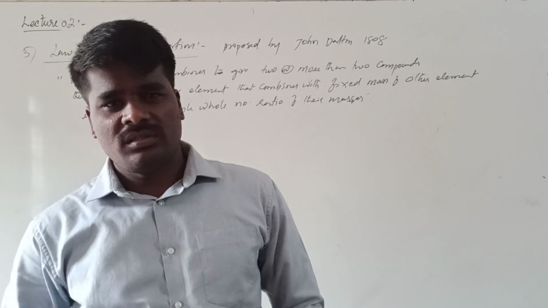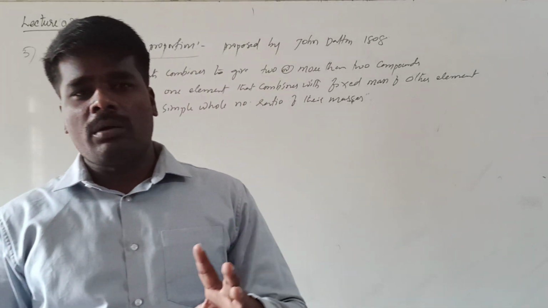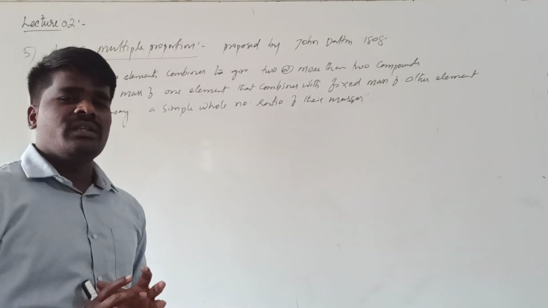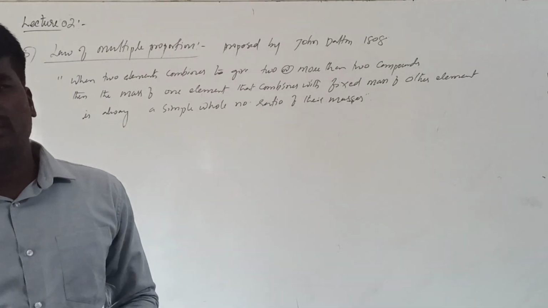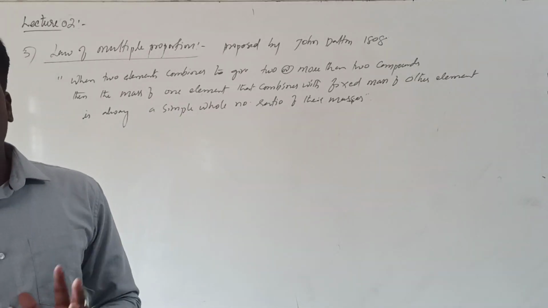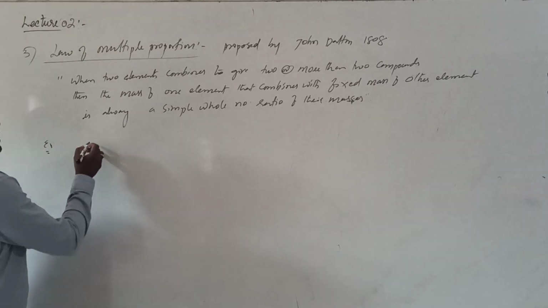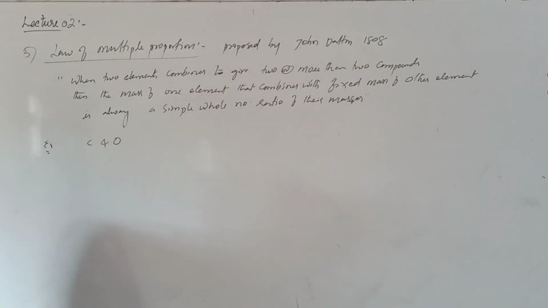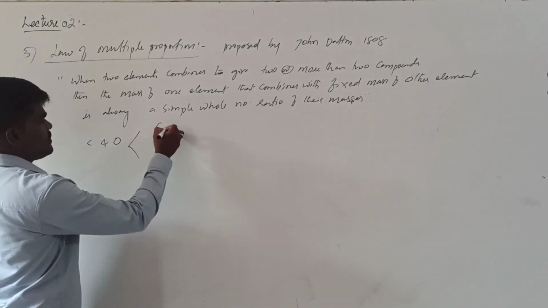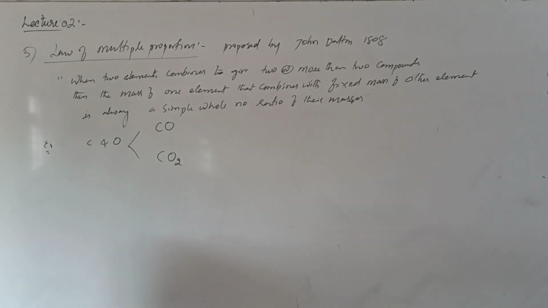When two elements are combining to form two or more than two compounds, the mass of one element that is combining with the fixed mass of the other element will always be a simple whole number ratio of their masses. Let us see with an example. Suppose let us take two elements, carbon and oxygen. They will combine to form two compounds. They can give carbon monoxide as well as carbon dioxide.